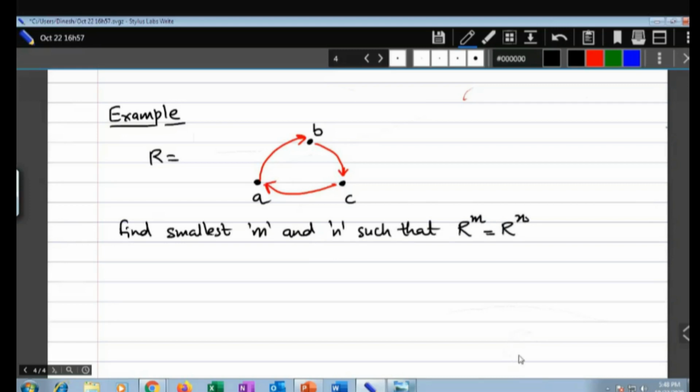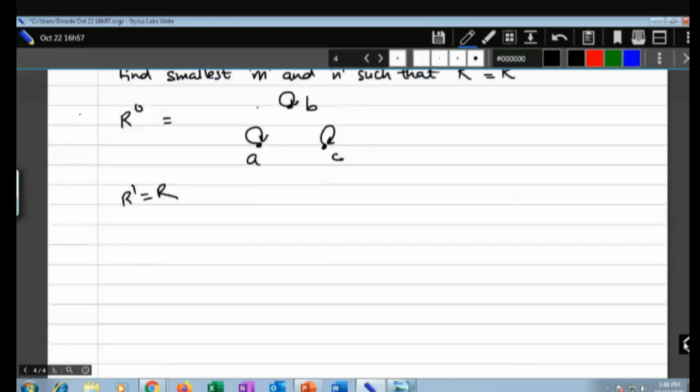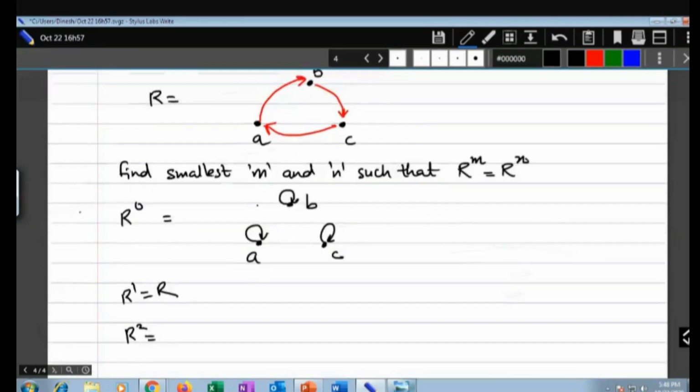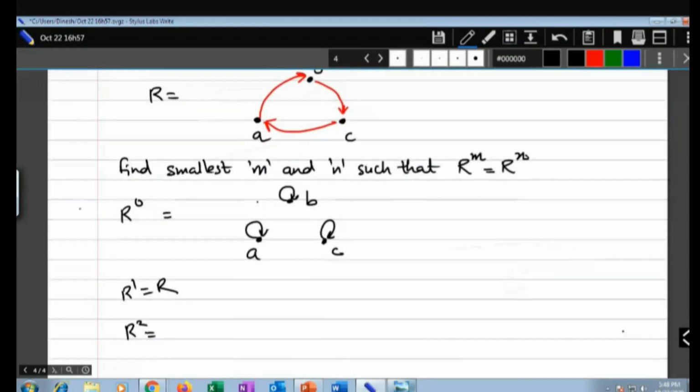Now, how will you do that? Like the previous one, we will go with R raised to 0. How will R raised to 0 look? Here you have points. Always draw R raised to 0, don't skip it. So you will have A to A, B to B, and C to C. Then R raised to 1 is equal to R itself. Then R raised to 2 is equal to an arc of length 2 replaced by length 1.